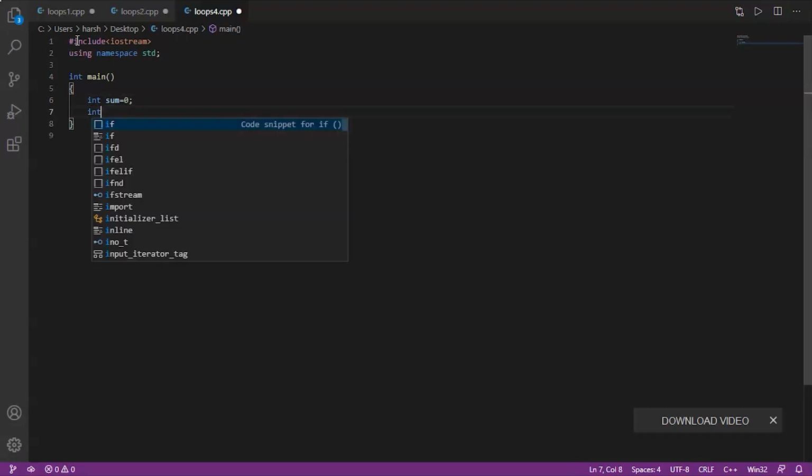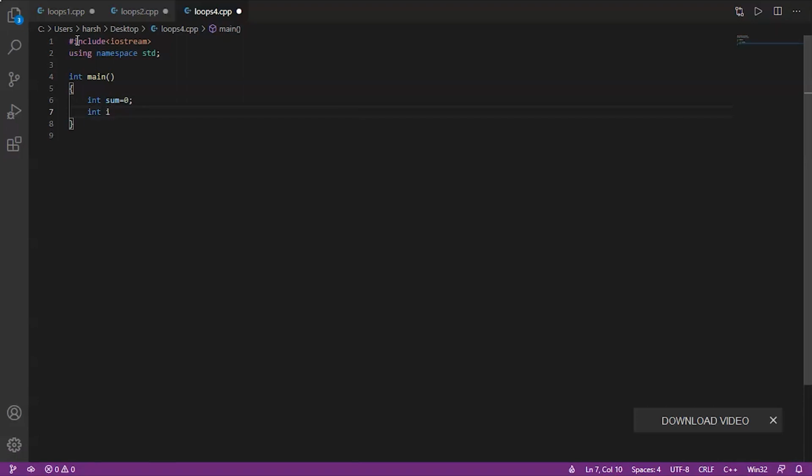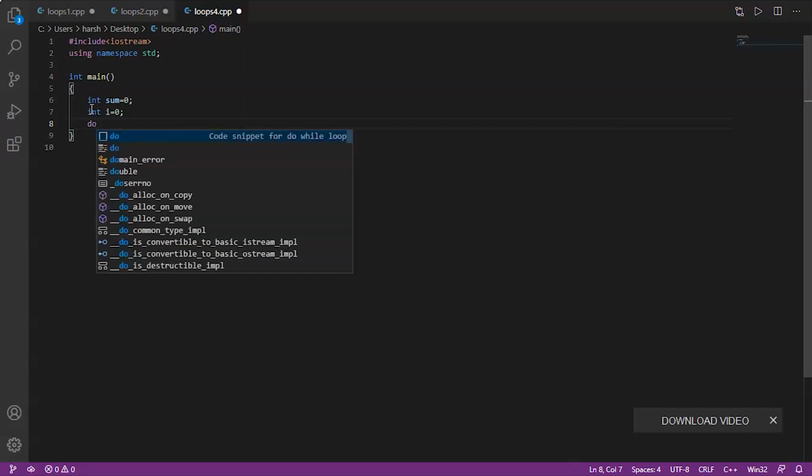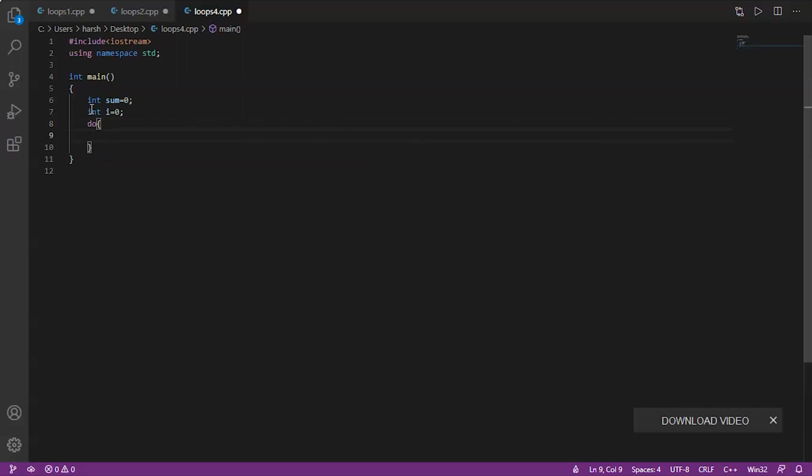Now we will initialize another variable I with 0. Now the syntax of do while loop is do keyword, and now we will add some code inside the body. We'll write sum equals sum plus I.